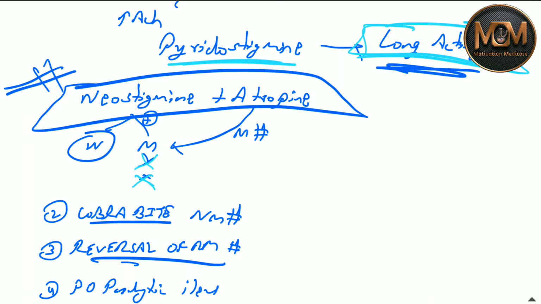The fourth one is post-operative paralytic ileus. Sometimes after the operation there is a paralysis in the ileum, so for the stimulation of the ileum, for the motility, we give neostigmine. And similarly in post-operative urinary retention, the urinary bladder is not able to get stimulated, so we give neostigmine, so it will increase acetylcholine and involve in contraction of the urinary bladder and the urine is able to outflow.